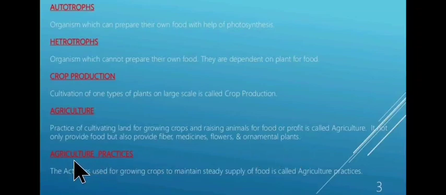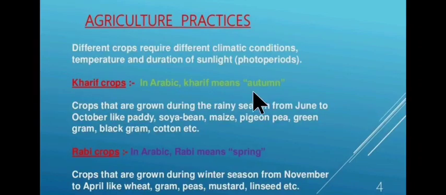Now, next is agricultural practices. The activities used for growing crops to maintain a steady supply of food are called agricultural practices. Next is that different crops require different climatic conditions, temperature and duration of sunlight, that is photoperiod.